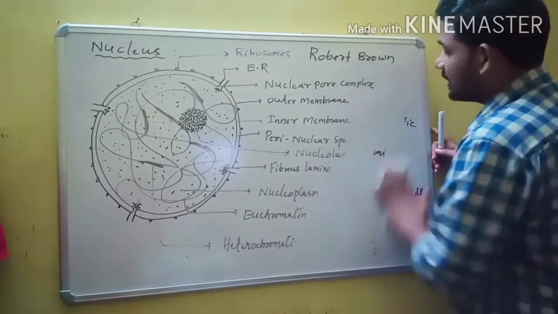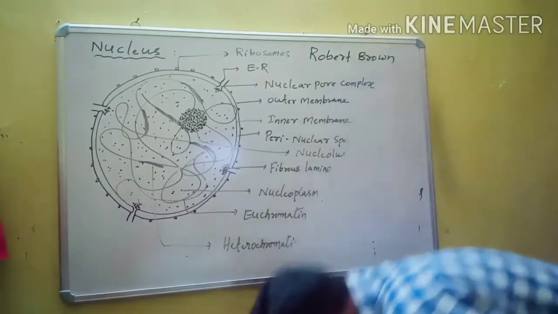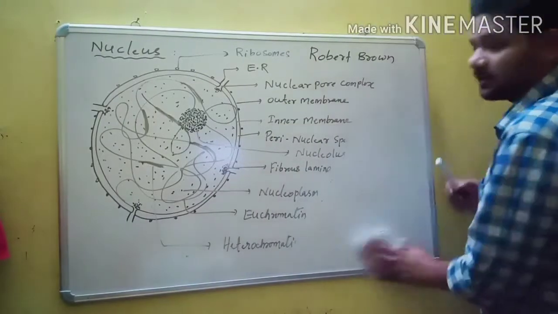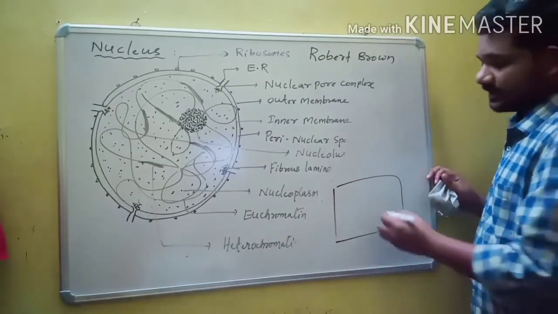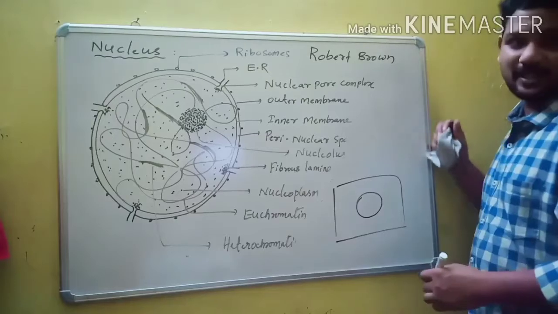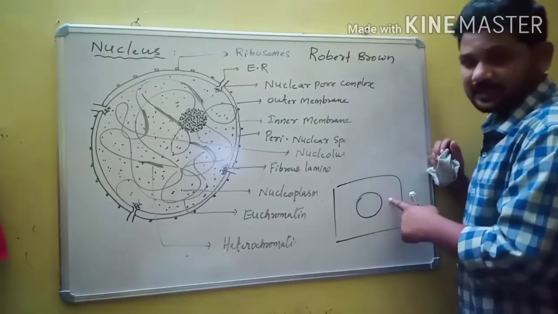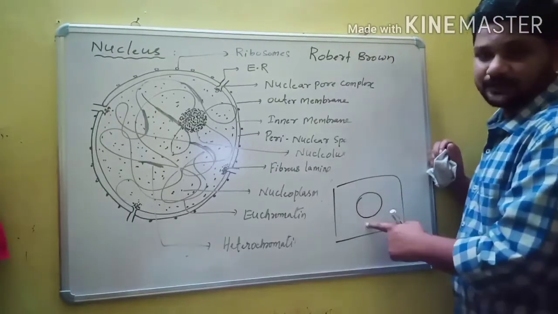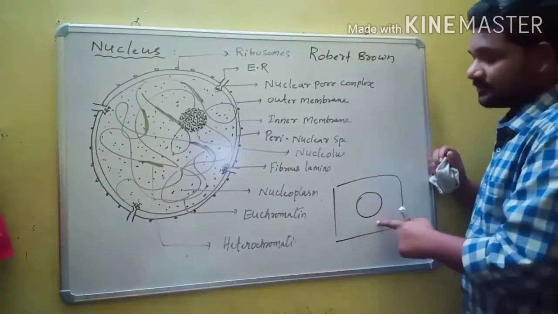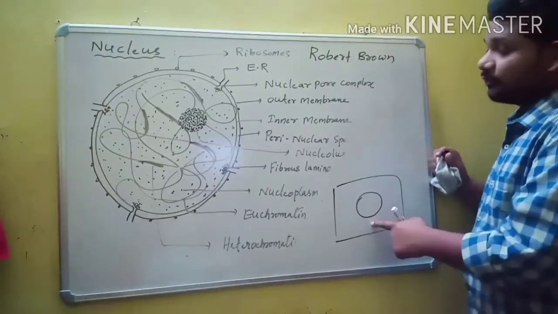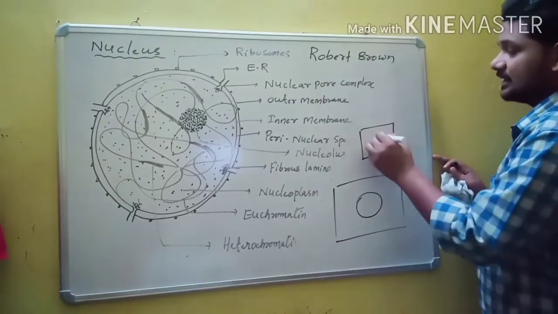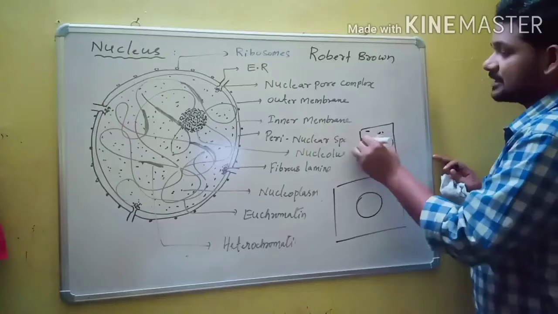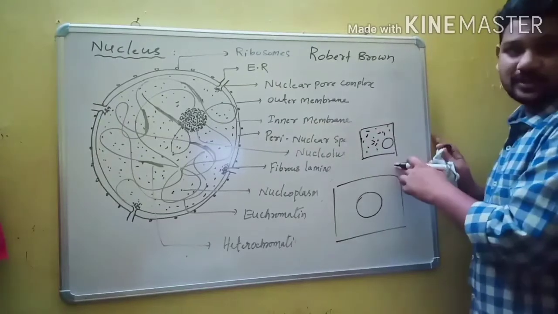Generally, the nucleus is present at the center of the cytoplasm. If this is a cell, then the nucleus is present at the center of the cell in case of animal cells. This is the cytoplasm, and the nucleus is present in the center of the cytoplasm. Whereas in plant cells, the nucleus is present towards the periphery.